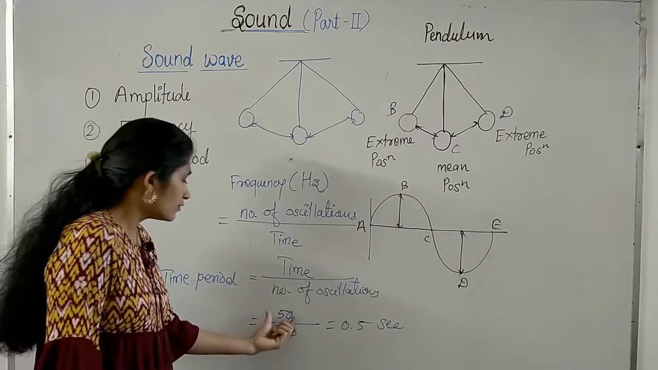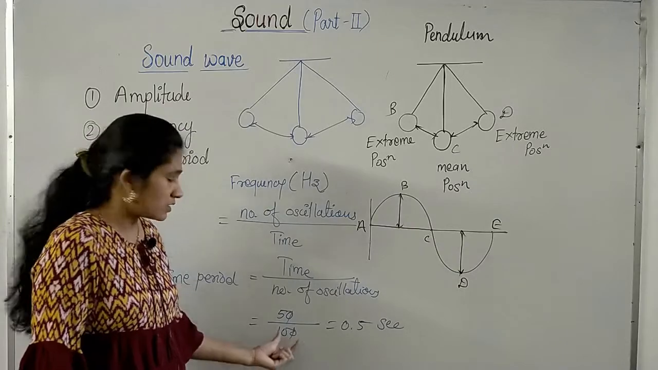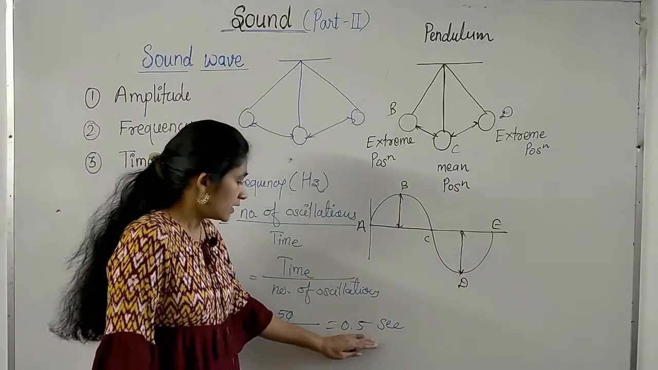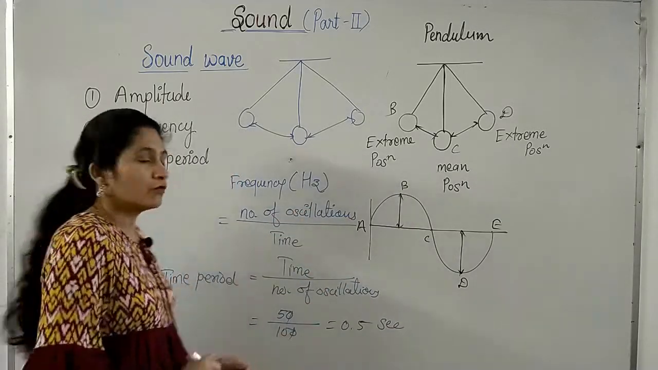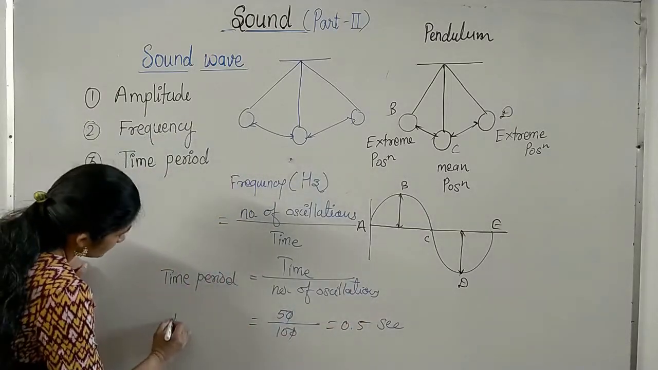Because it takes 50 seconds to complete 100 oscillations, it means it takes 0.5 second to complete one oscillation and therefore its time period is 0.5 second.